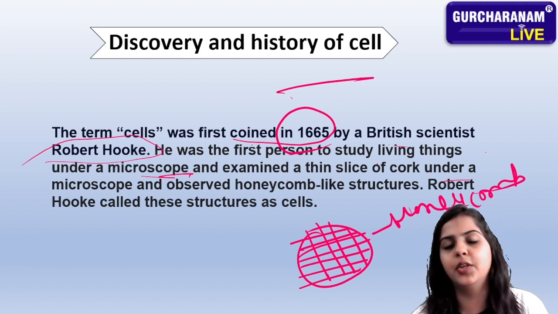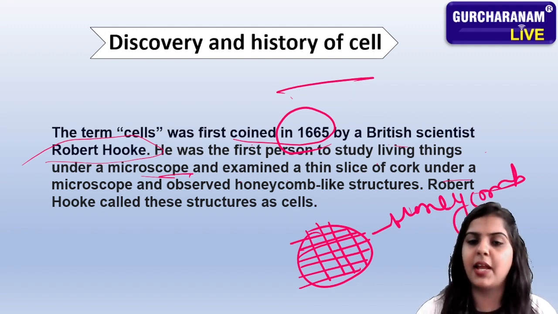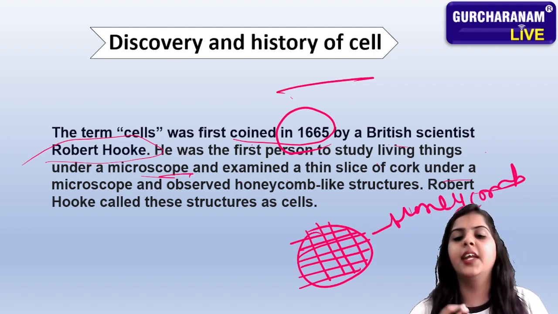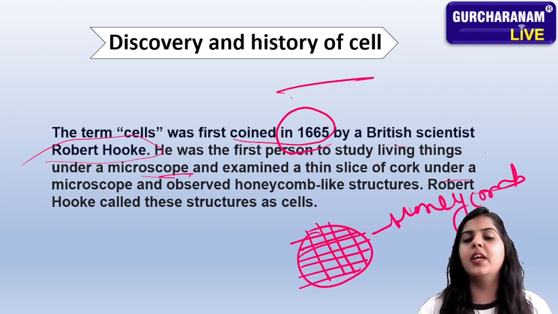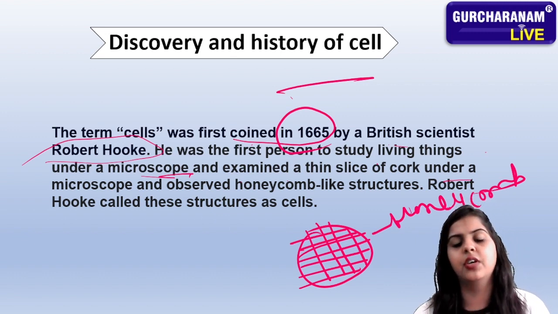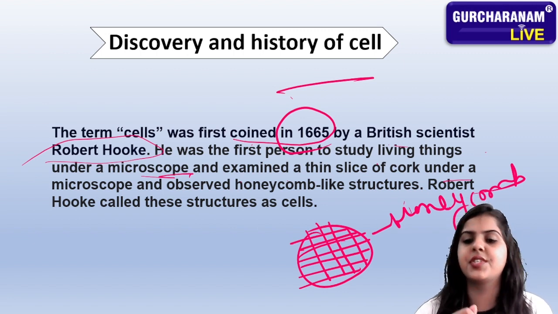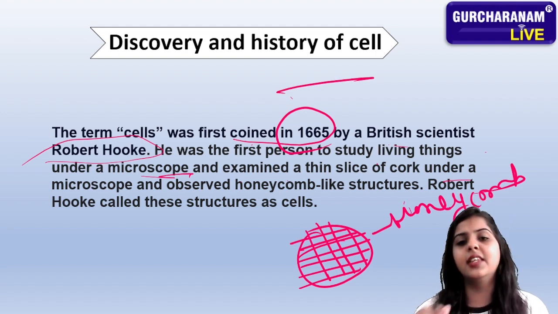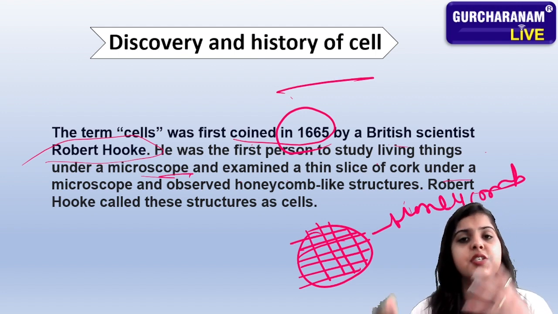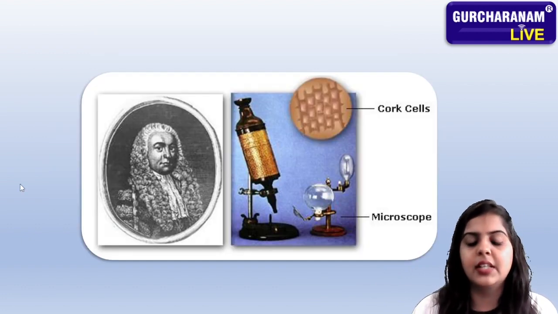What did Robert Hooke do? He kept some cells under the microscope. What did he see? He said that the cells he put under the microscope looked like a honeycomb-like structure. You can see honeycomb is just a box type of structure. Robert Hooke called this structure cells. He said this is the cell, the honeycomb-like structure which is divided into multiple parts. This is Robert Hooke.